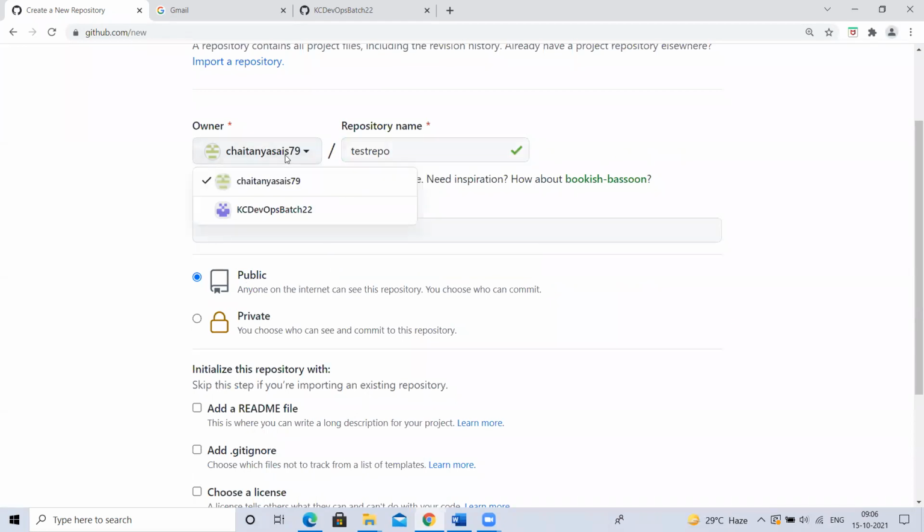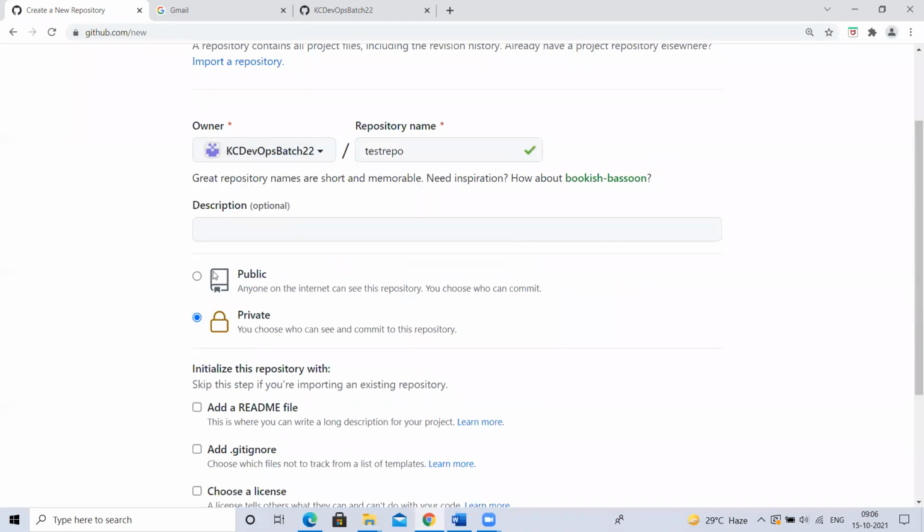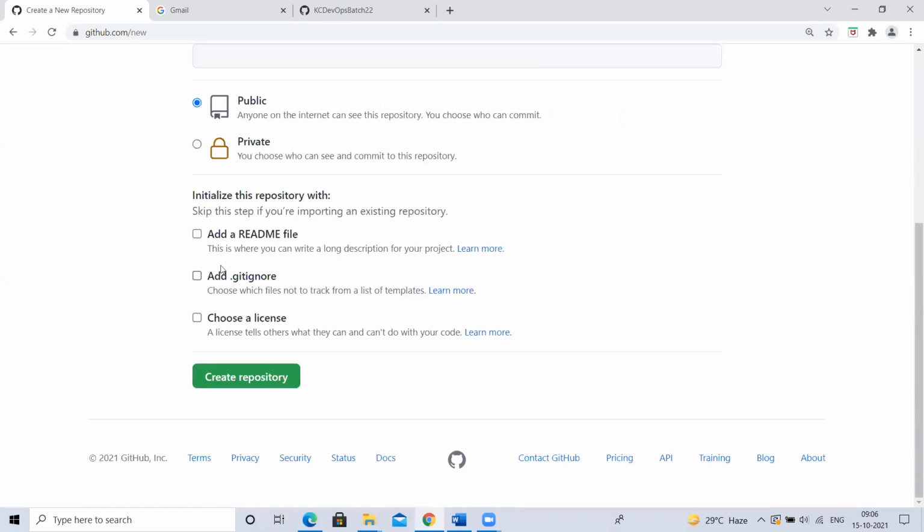Or else you can take it as this organization also. It is up to you. You can take it as a public repository. For now, let me take here only. Anywhere it is fine, but for now I'll take it as a public repository. Test repo. I'm not initializing anything here.